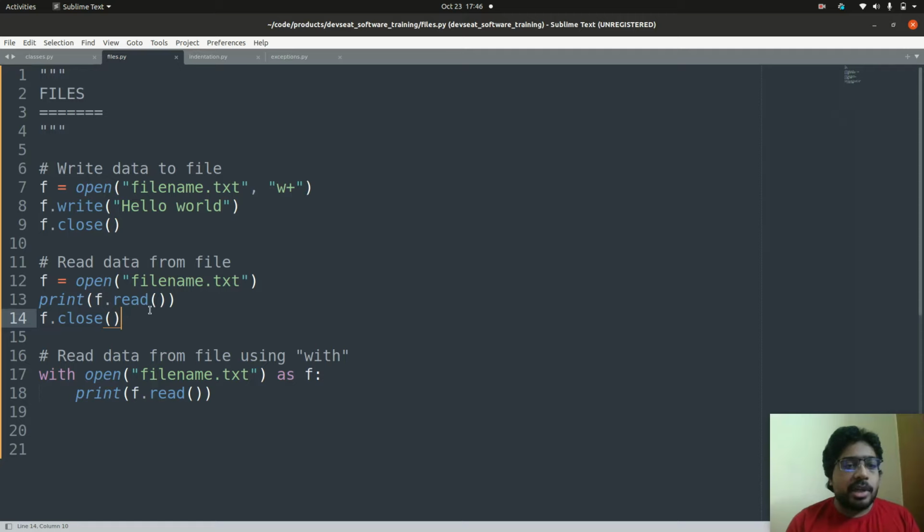Closing the file is very important, otherwise whatever memory allocated to this file will not be cleared from RAM. Or if you want to close the file automatically, then you can just use this with, and then if you write like this, once this block of code is executed, the file will be closed automatically.